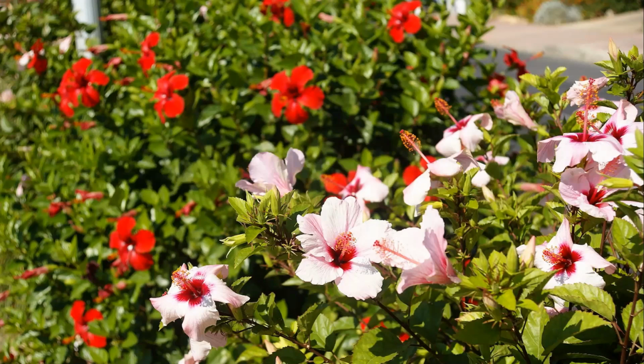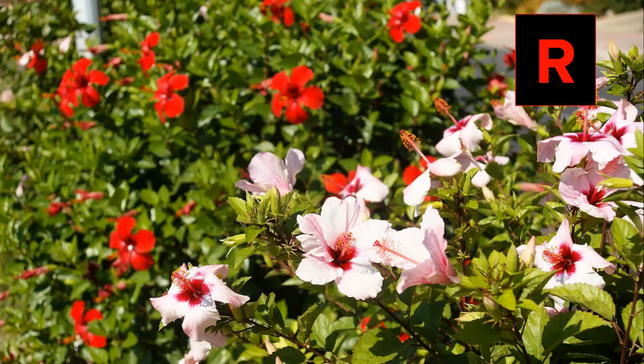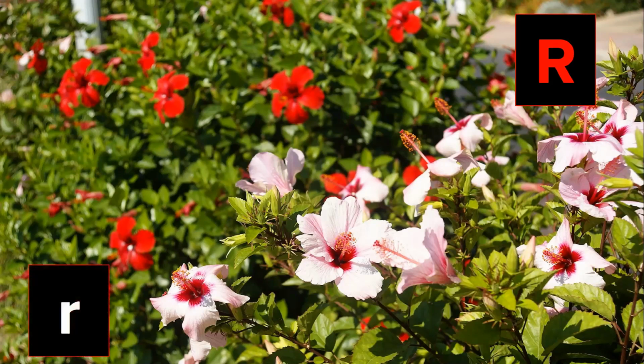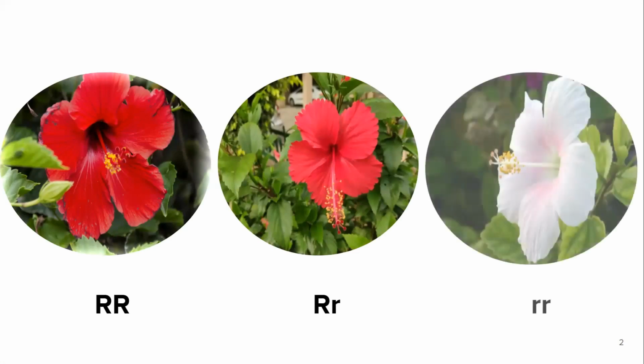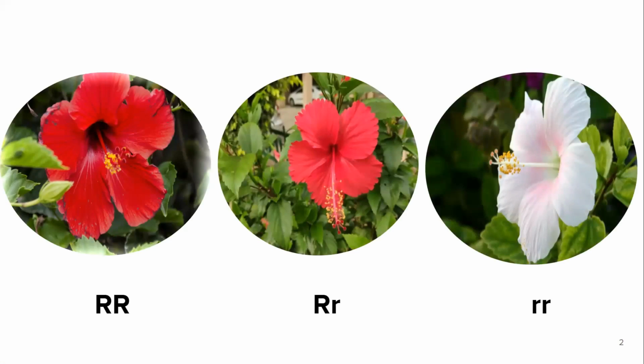Let's say that the color is governed by two alleles. If the capital R allele is present, the flower would be red in color. However, the absence of the capital R would give the flower a white color, which is due to the allele small r. Since these are diploid in nature, they would have two alleles. So, there are three different genotypes possible. Capital R capital R, both dominant alleles, would give you a red color. A capital R and small r will still give you a red color because the capital R allele is dominant, whereas small r small r will give you a white colored flower.